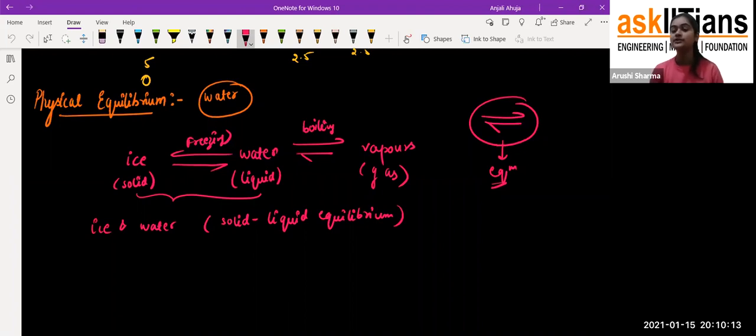So till now, students, we have studied what equilibrium is. Then we came to the point of what the types of equilibrium are. So the types of equilibrium are physical equilibrium and chemical equilibrium. And till now we have discussed only the physical equilibrium, which we decide on the basis of their physical properties and their physical phases. For example, we have taken the example of water. Okay, so now moving ahead.